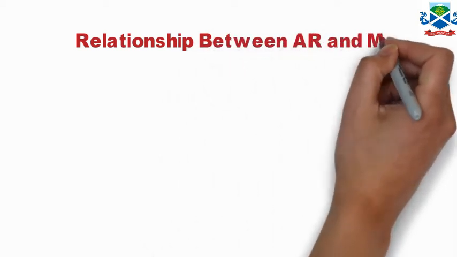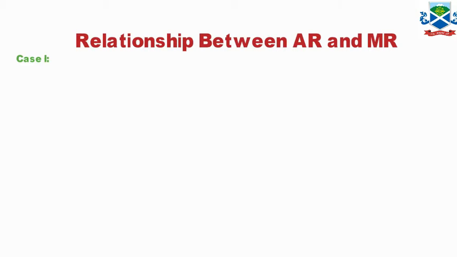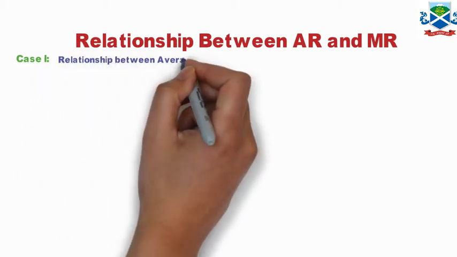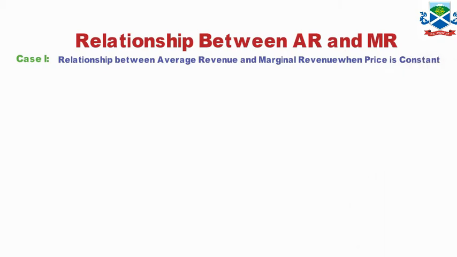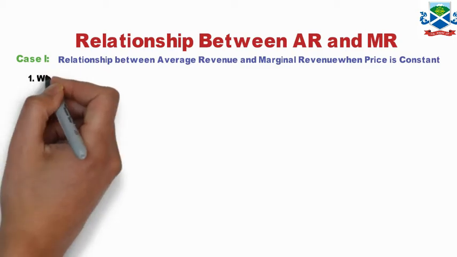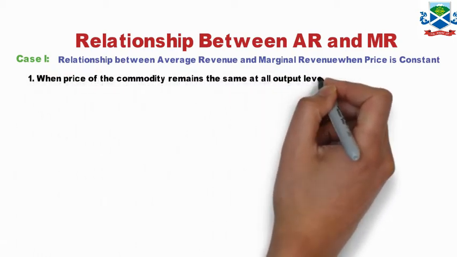Now what is the relation between AR and MR? There are two cases. The first case is the relation between AR and MR when price is constant. Some firms accept the price, and that price remains constant.